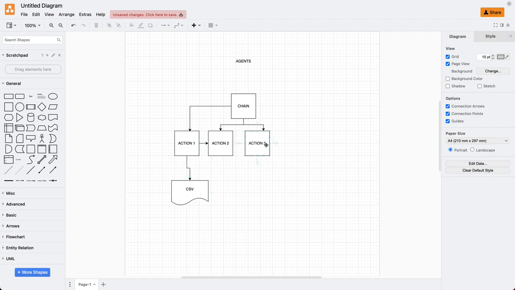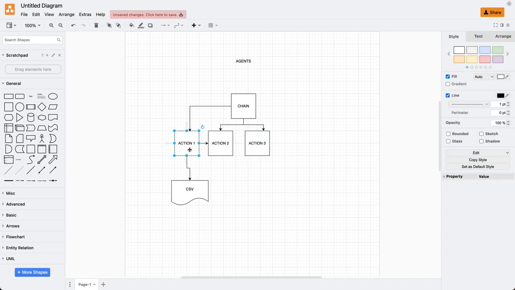And action 3 can be sort the data set from action 2. So it is a chain of actions which we are executing one action at a time. Action 1 is executed first, then action 2, then action 3, and then we have the final result.